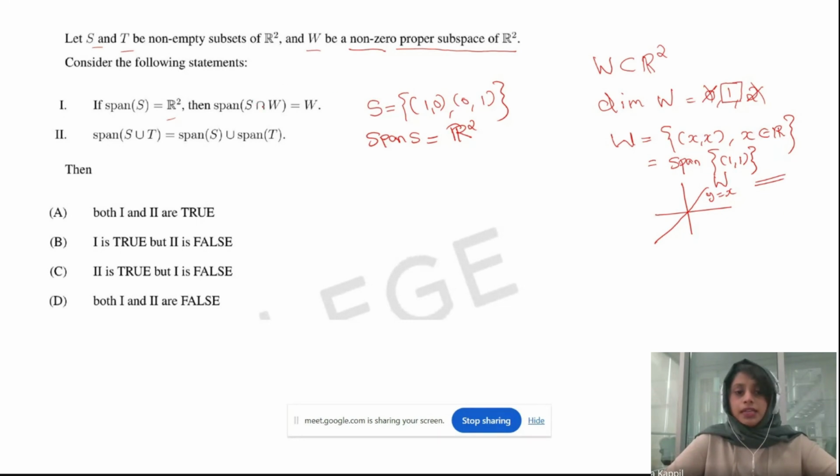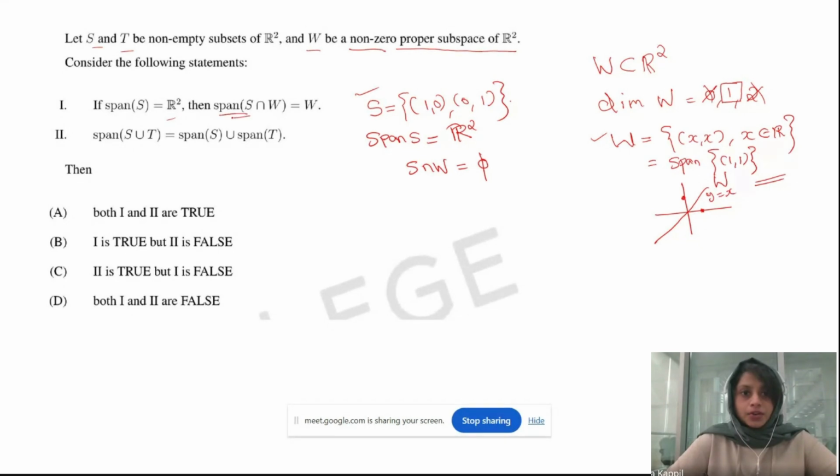Now the question is whether S intersection W spans to give W or not. So what will be S intersection W? This is our S and this is our W. We can't see any common elements, right? Because S consists of only (1, 0) and (0, 1), and W consists of this line. There is nothing in common. So S intersection W should be just the empty set, phi, correct?